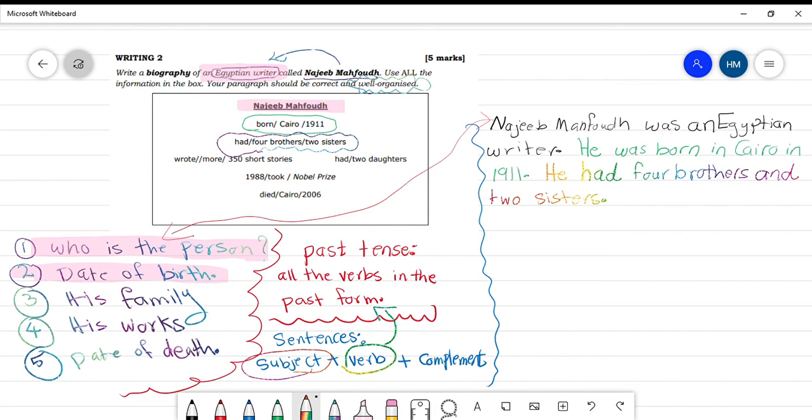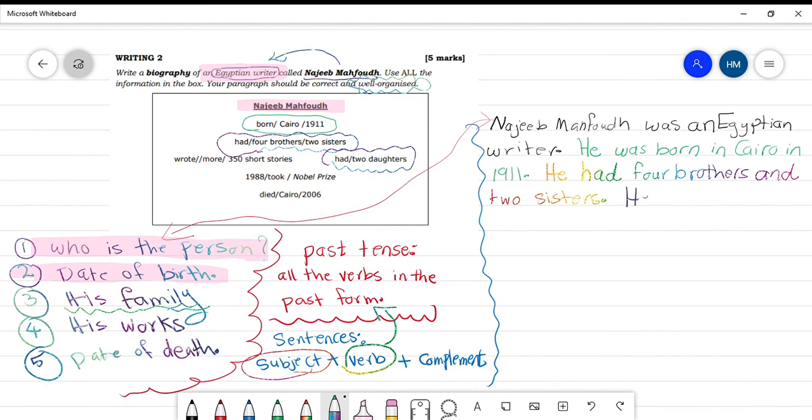Do we have another sentence about his family, my students? Yes, this also about his family. So we have to write it here. Had two daughters. So let us come and write the subject. What is our subject, students? He. Very good.